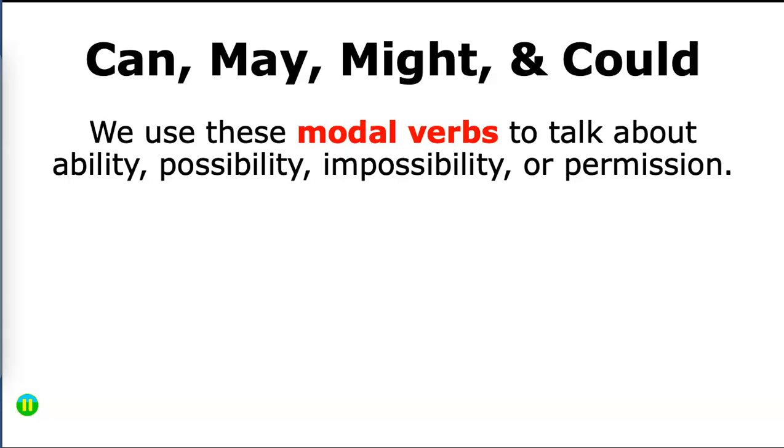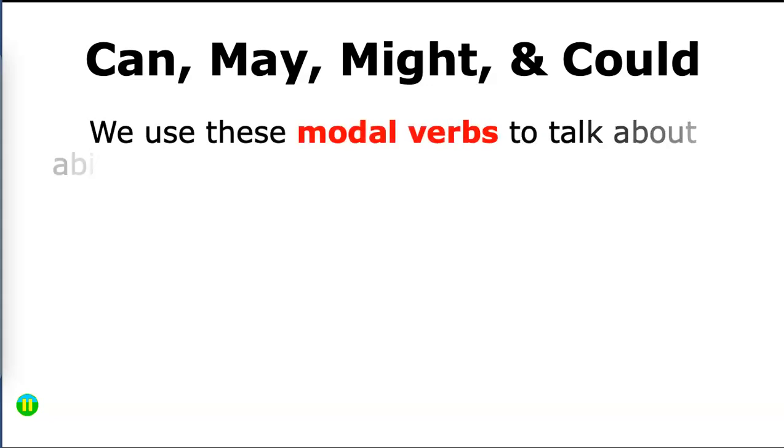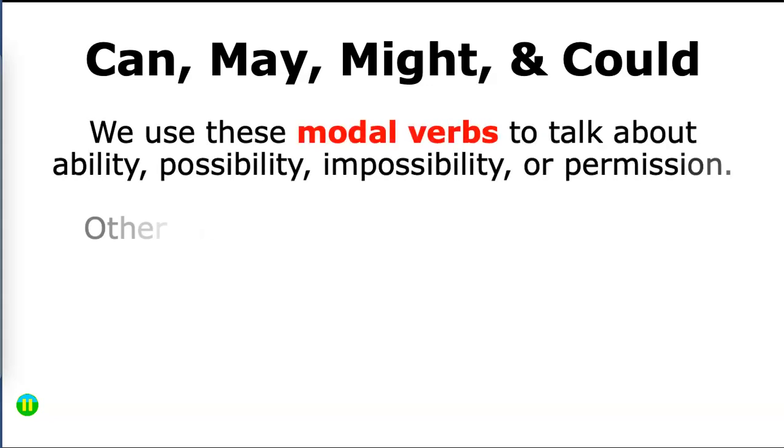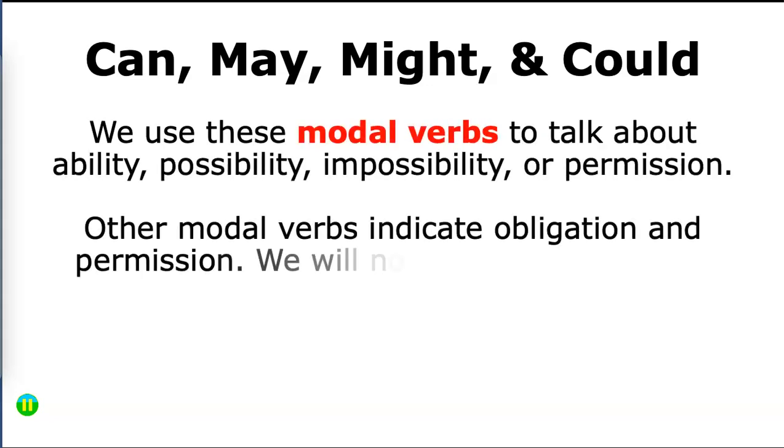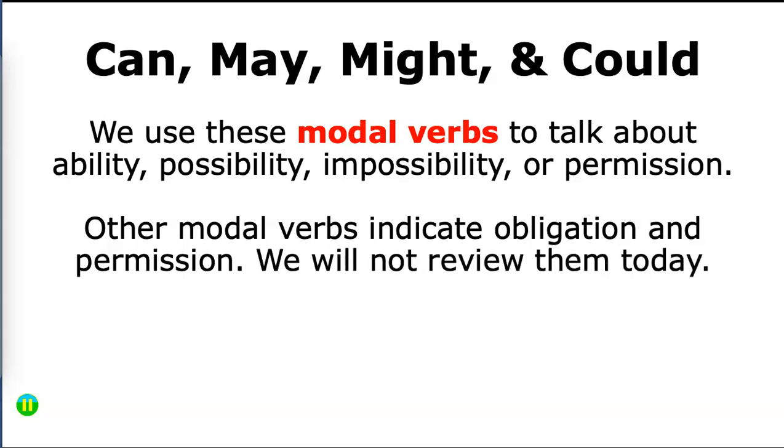We use these modal verbs to talk about ability, possibility, impossibility, or permission. Other modal verbs indicate obligation and permission. We will not review them today.